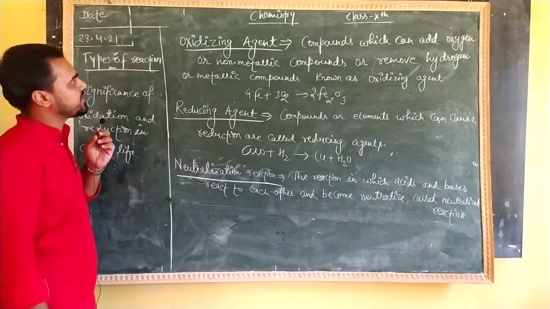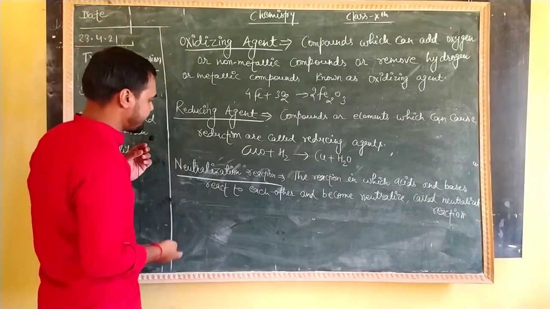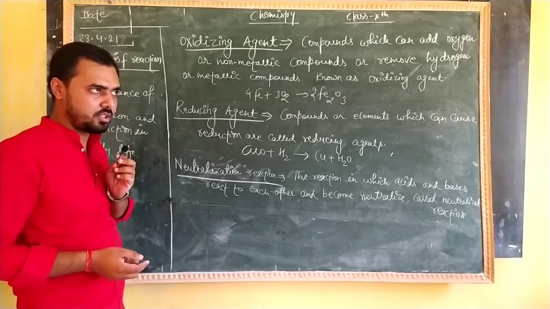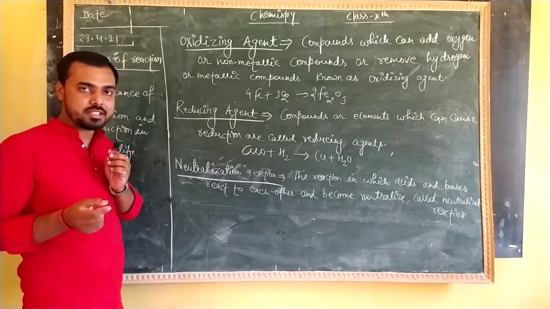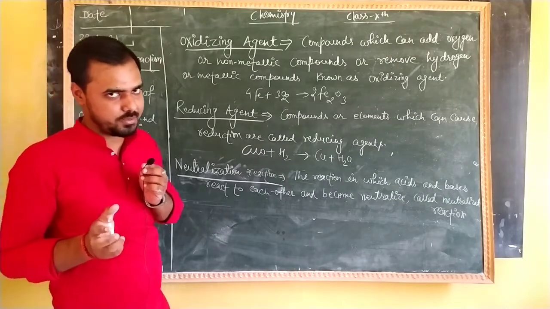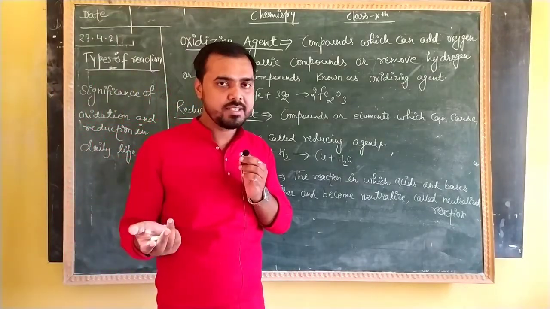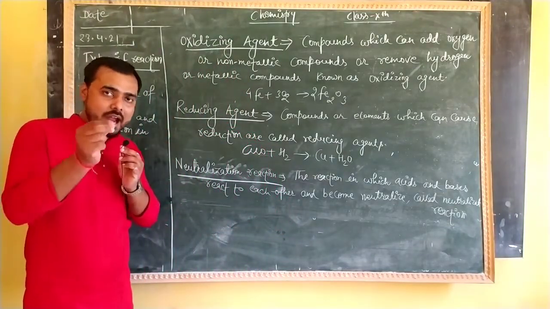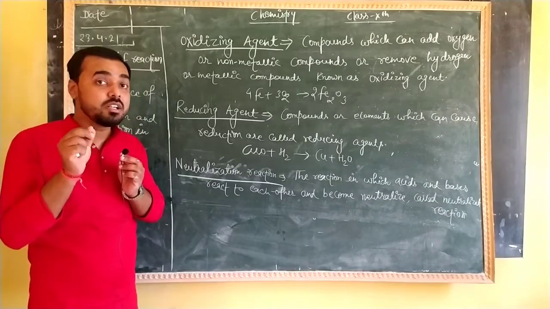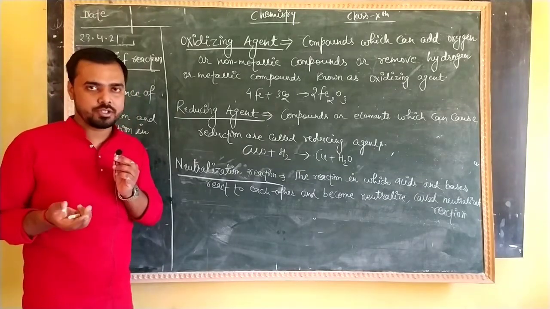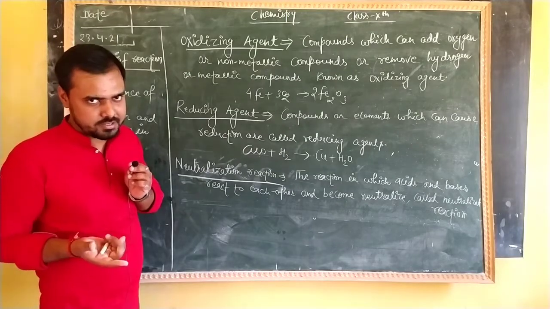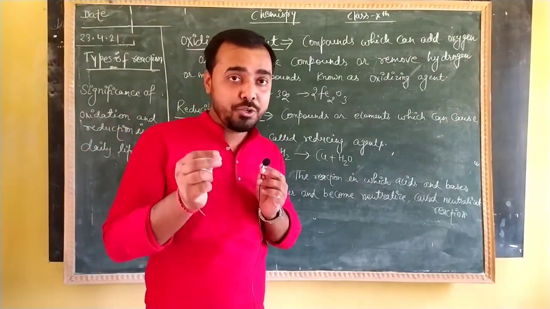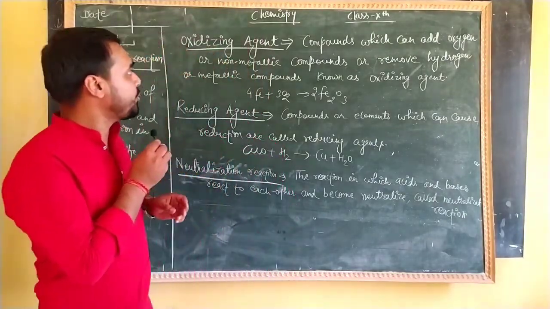And here the topic that we will discuss today is oxidizing agent, reducing agent, and neutralization agent. Listen, our previous topic was oxidation and reduction. I have already told you oxidation means adding of oxygen or non-metallic substances, or in other words, removing of hydrogen or metallic substances. Non-metallic means hydrogen, oxygen, nitrogen, or any of the non-metals. Or in other words, if we add hydrogen or any metals, then what are we doing?